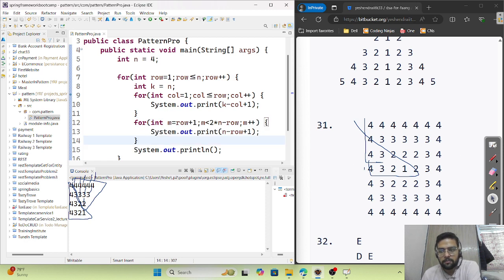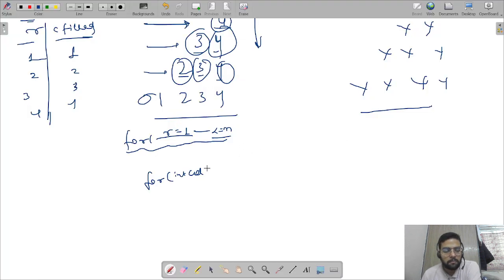So int column equals n minus r plus 1. When r is equal to 1, n minus 1 plus 1 cancels, so 4, it prints 4.